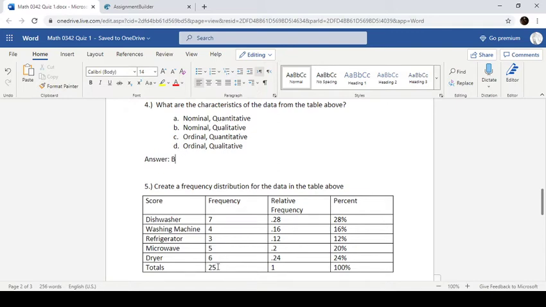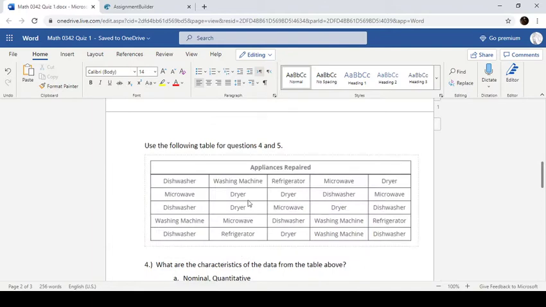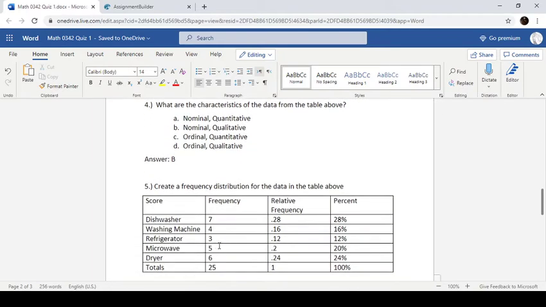Now, again, it's always a good idea to make sure that the sum of all your frequencies is the same as the number of data points you have. You want to make sure that you actually hit all of these when you're doing your frequencies. If this is above or below, you need to go back and recount your frequencies.